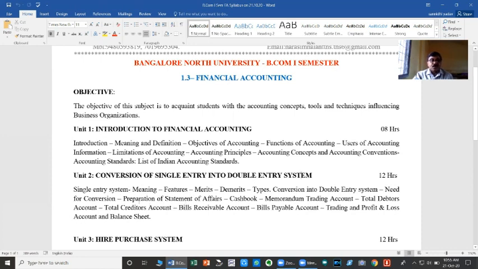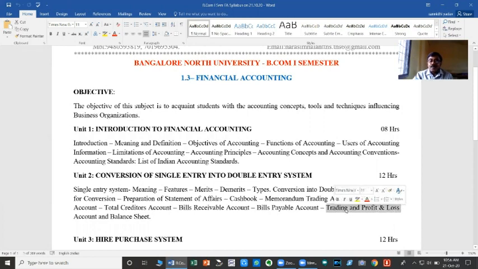So the conversion of single entry into double entry system implies the following accounting procedure. Here we are going to study meaning of single entry system, features, advantages, disadvantages, and types of conversion into double entry system, need for conversion, preparation of statement of affairs, cash book, memorandum trading account, total debtors account, total creditors account, bills receivable account, bills payable account, and finally, to ascertain the exact profit or loss, we are going to prepare the trading and profit and loss account.